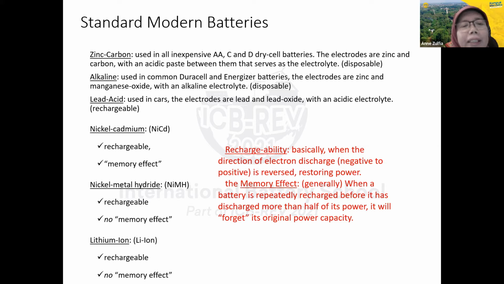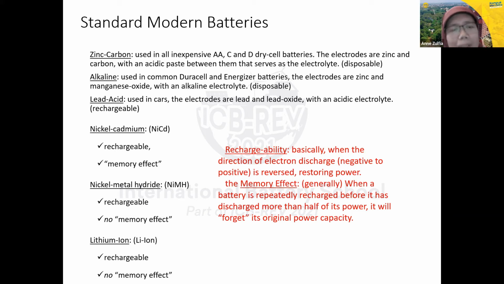Lead acid is rechargeable, and we usually use it in our cars. But in the future, perhaps we will use lithium-ion batteries for electric vehicles. Nickel cadmium is rechargeable, but it has a memory effect. Nickel metal hydride is rechargeable with no memory effect. I think the memory effect is not good for a battery. And then the lithium-ion battery is rechargeable and has no memory effect.